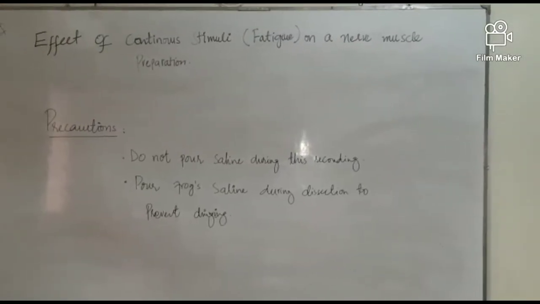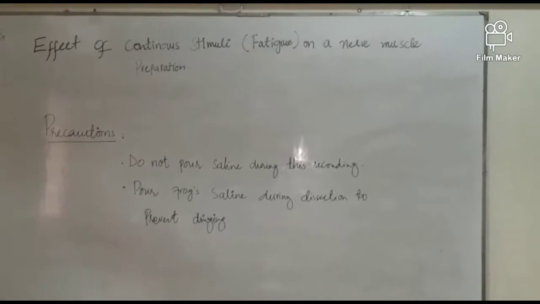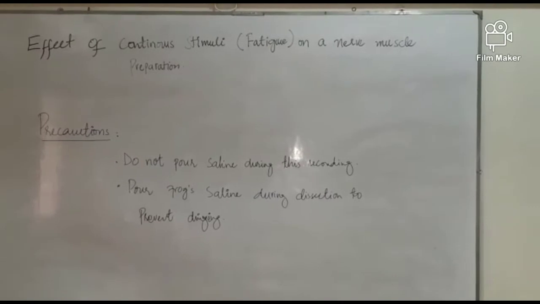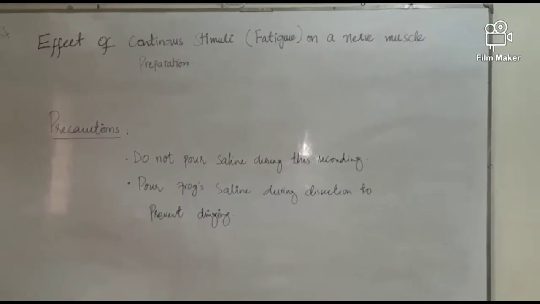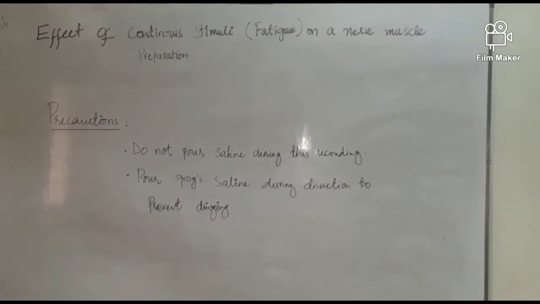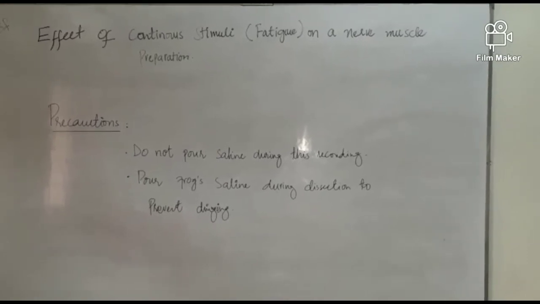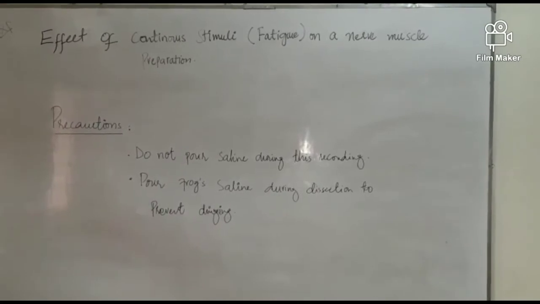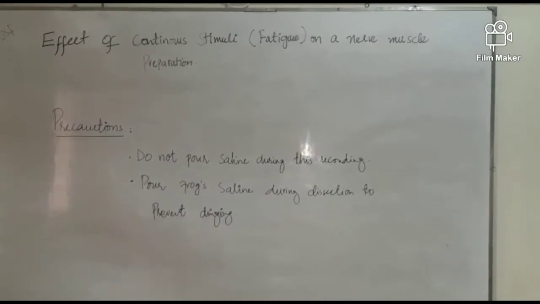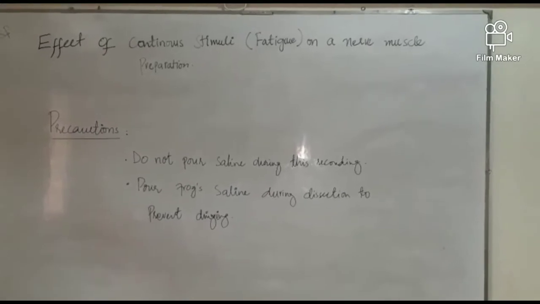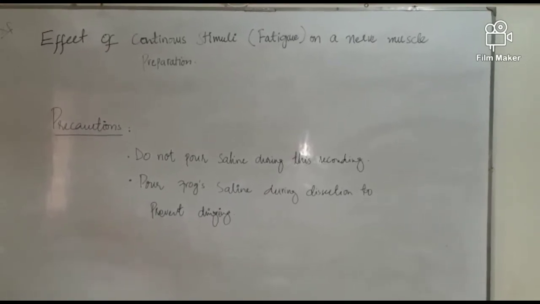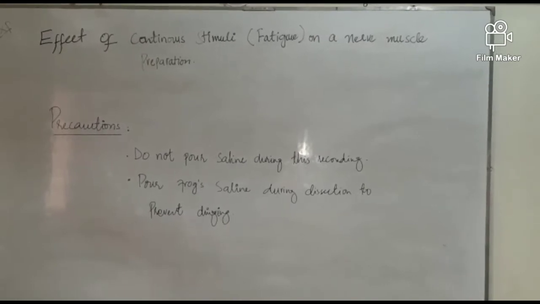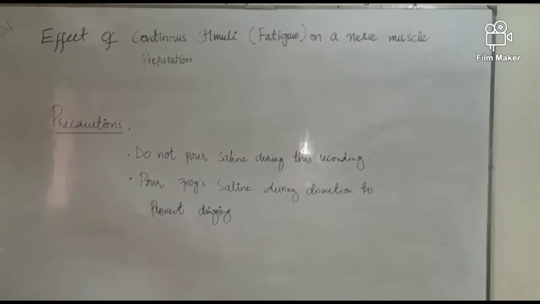Now, what are the precautions for this practical? First and foremost, do not pour saline during this recording, as you are going to observe the phenomenon of fatigue. So we will not be supplying the nerve and muscle preparation with nutrients. If you supply it with nutrients during that recording, it will not get fatigued. So do not pour the saline during the recording, but pour the frog saline during the dissection to prevent the drying of the nerve and muscle preparation.